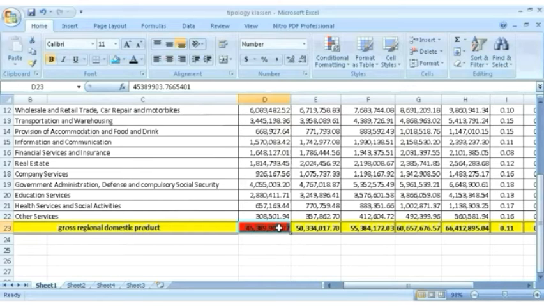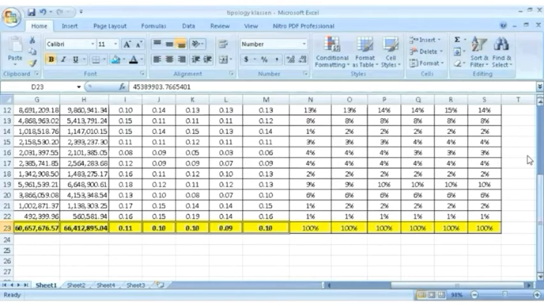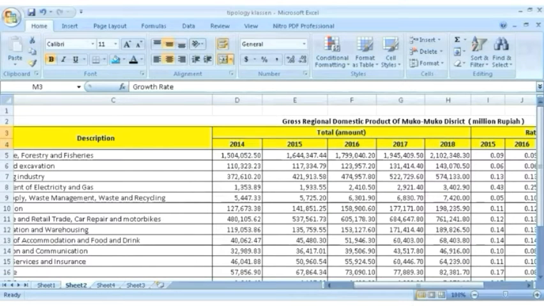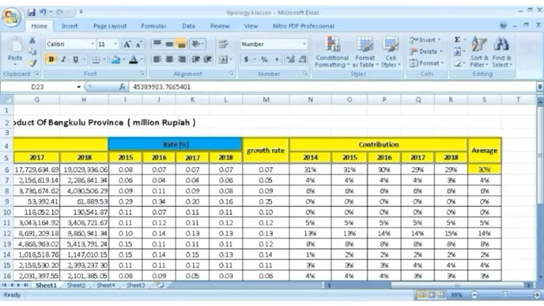The result is 30%. To find all the contributions, you can apply the formula for the first one, or 31%. The same step applies to Mukomuko district and Bengkulu province to find the contribution.